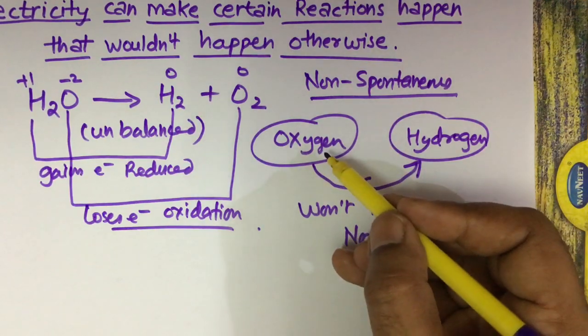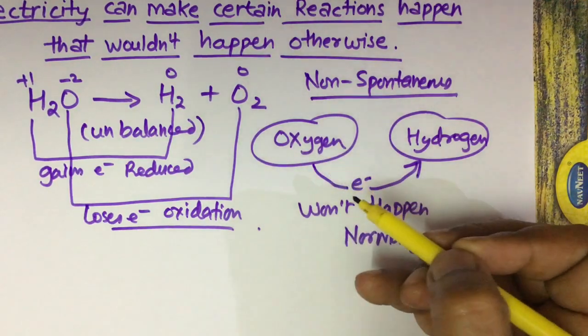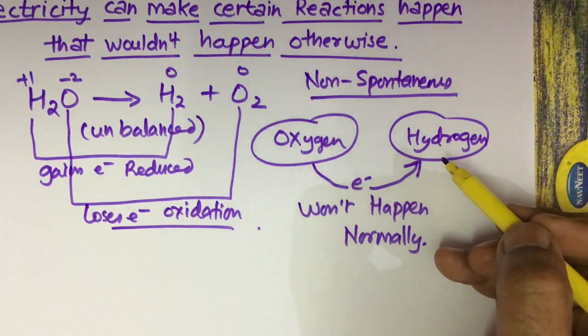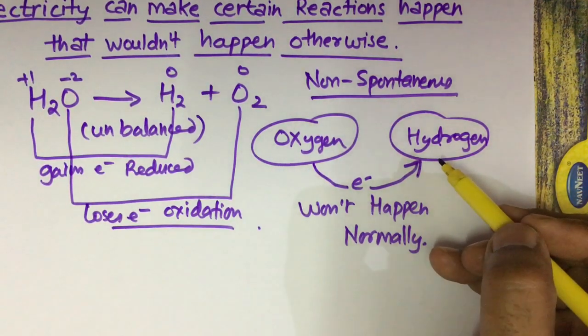It is more electronegative than hydrogen. It won't lose electrons by itself, and hydrogen has a weaker pull for electrons. It will not gain electrons itself.